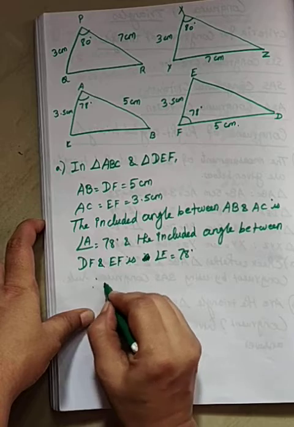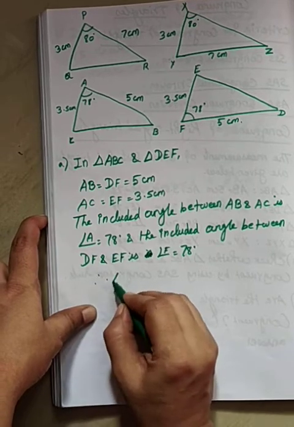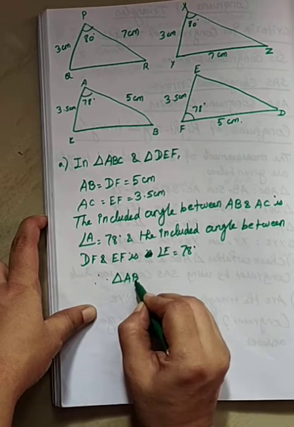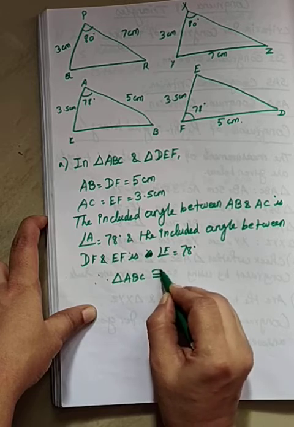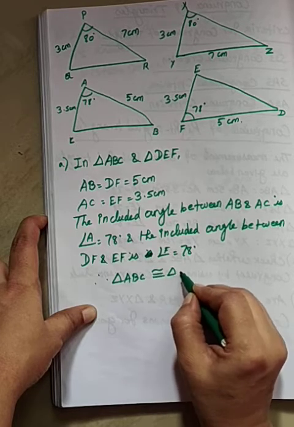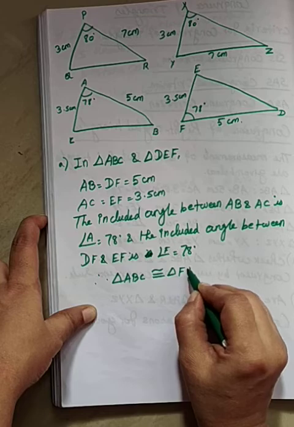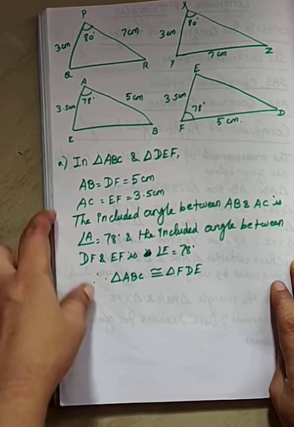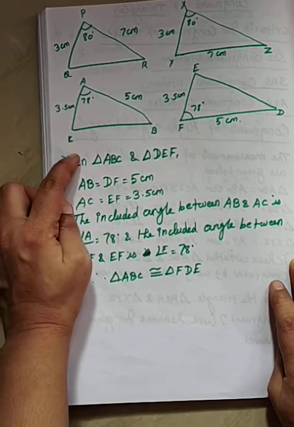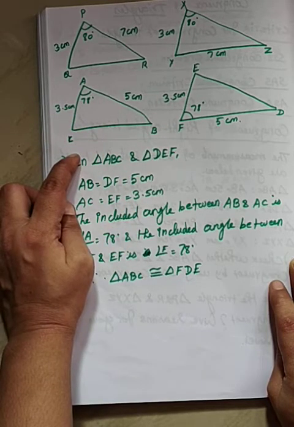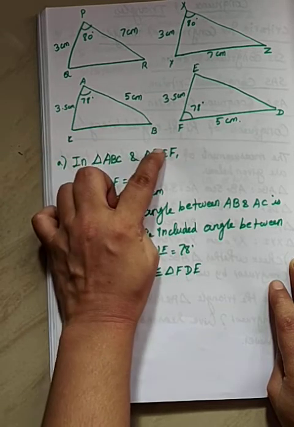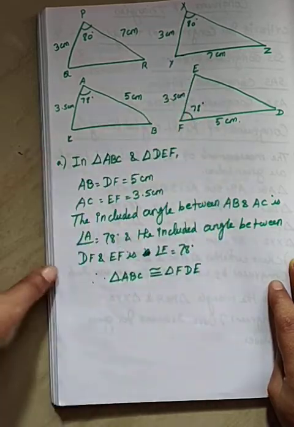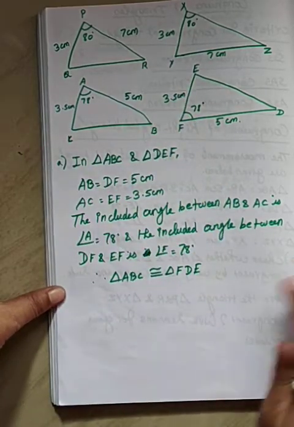So therefore the triangle ABC is congruent to triangle FDE. Okay, the triangle ABC is congruent to triangle FDE by SAS congruence rule.